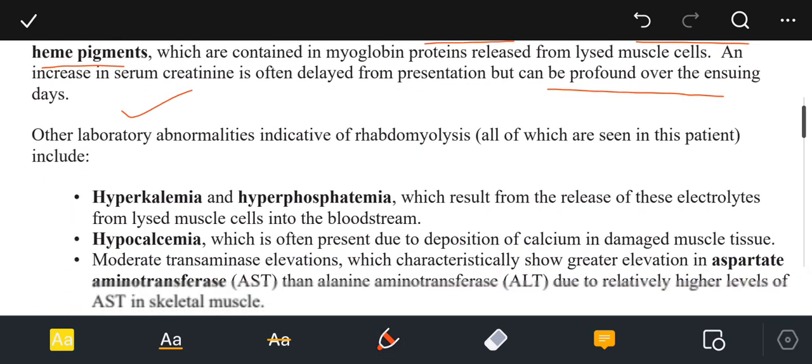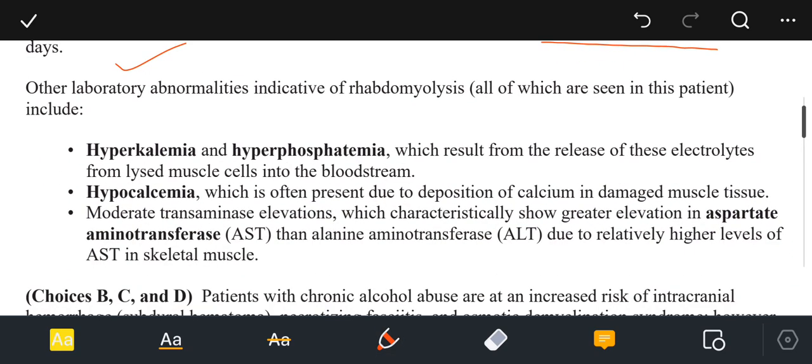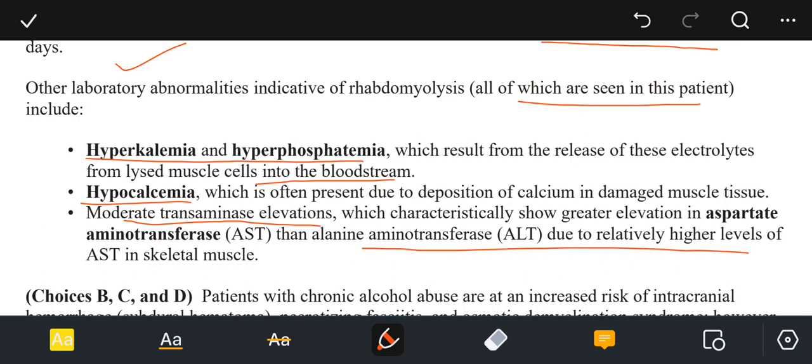Other laboratory abnormalities indicative of rhabdomyolysis, all of which are seen in this patient, include hyperkalemia and hyperphosphatemia, which result from the release of electrolytes from the lysed muscle cells into the bloodstream; hypocalcemia, which is often present due to deposition of calcium in the damaged muscle tissue; and moderate transaminase elevation, which characteristically shows greater elevation in the AST than the ALT due to relatively higher levels of AST in the skeletal muscle.